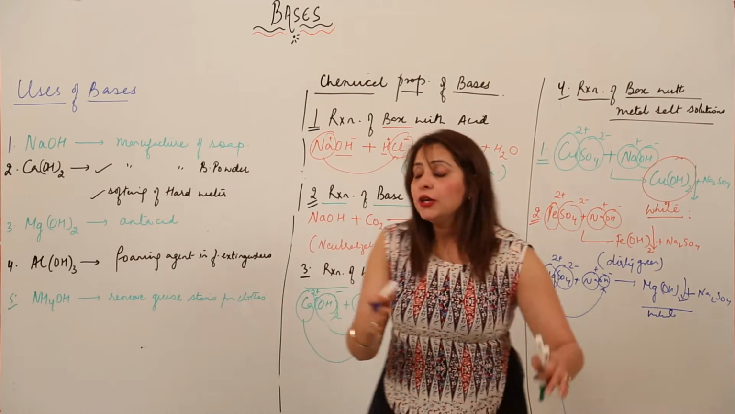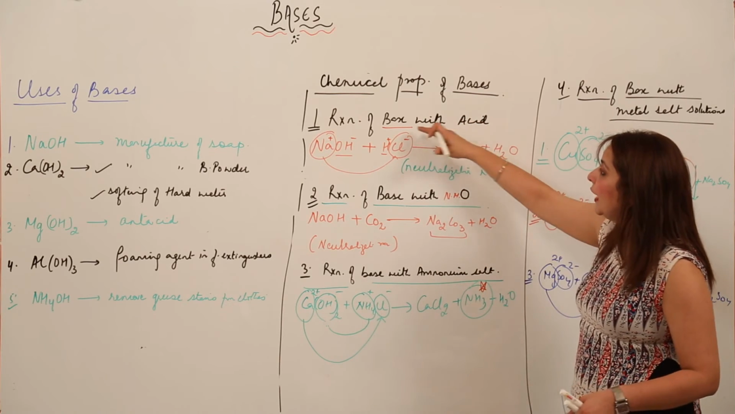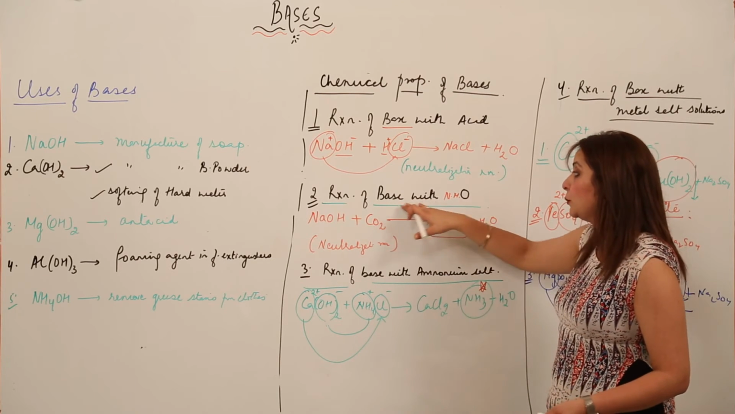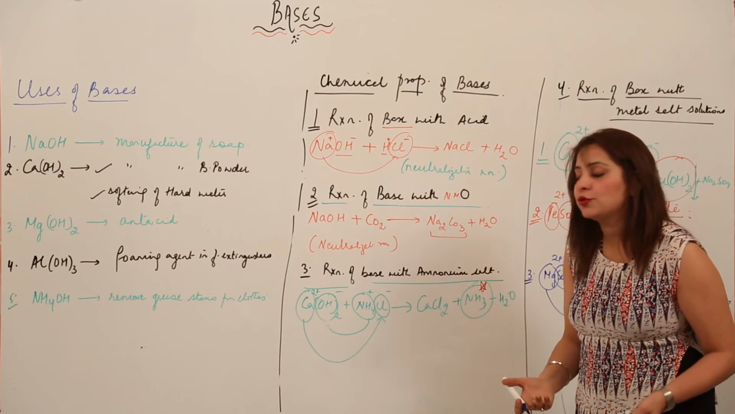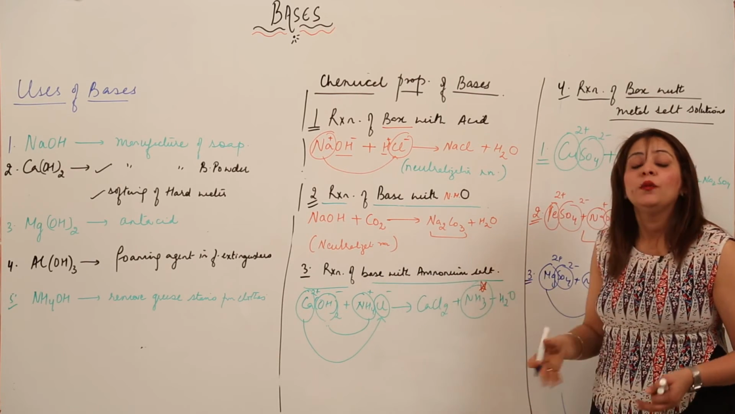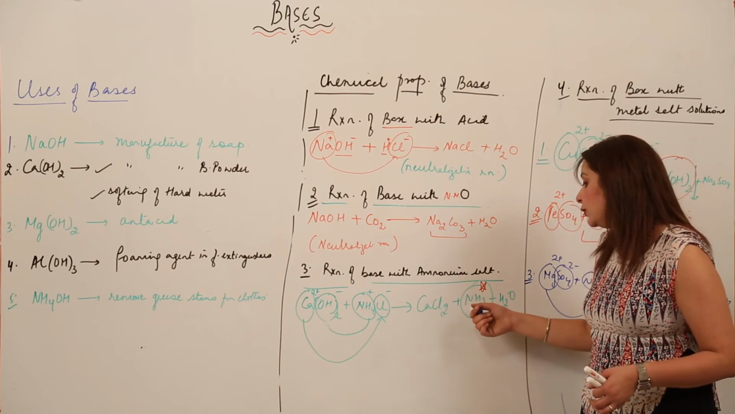Now, as you are familiar with the chemical properties, you know what you get when you react a base with an acid. That is the neutralization reaction. What do you get when you react a base with a non-metal oxide? Non-metal oxides are acidic, so again it is the neutralization reaction. And what happens when we react a base with an ammonium salt? We get a gas with a pungent smell,